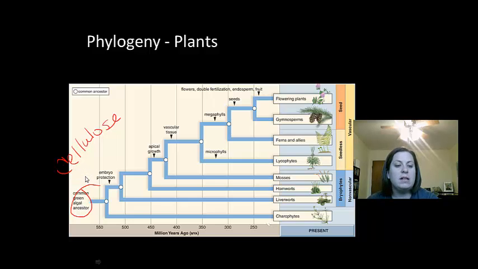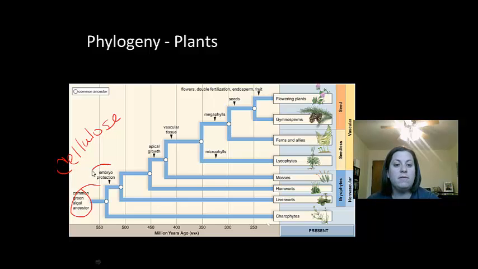They also contain chlorophyll. Chlorophyll is what they use to do photosynthesis, and this is chlorophyll A and B in plants and algae. They also store their sugar as starch. Algae and plants both do this, and so this is why it's believed that this green algae is a common ancestor.